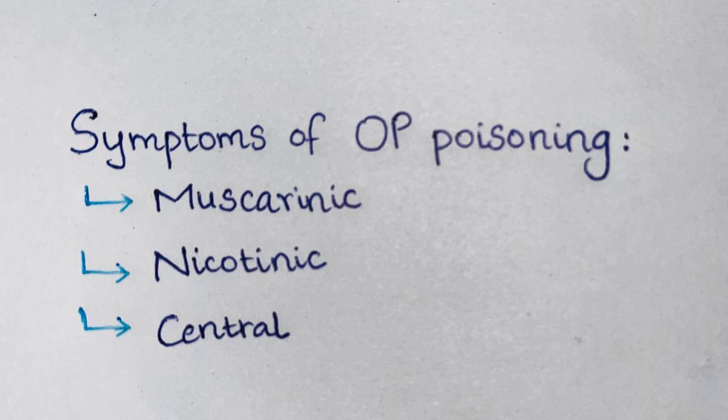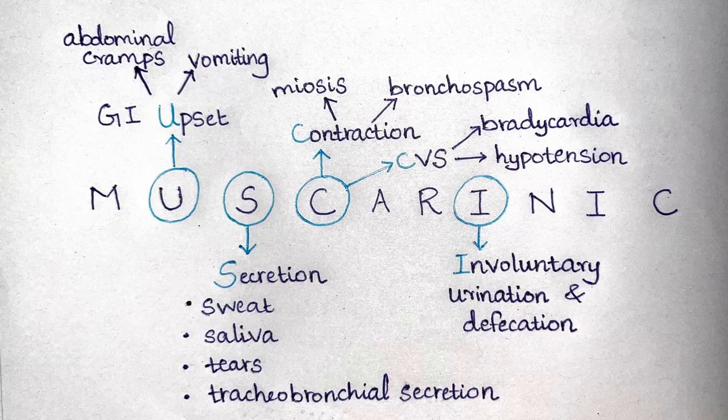Symptoms of organophosphate poisoning can be divided into three types: muscarinic, nicotinic, and central. The muscarinic effects can be remembered from the word muscarinic itself. U stands for upset or gastrointestinal upset, so there will be abdominal cramps and vomiting. S stands for increased secretion of sweat, saliva, tears, and tracheobronchial secretion. C stands for contraction of smooth muscles, so there will be pupillary constriction or miosis and bronchospasm.